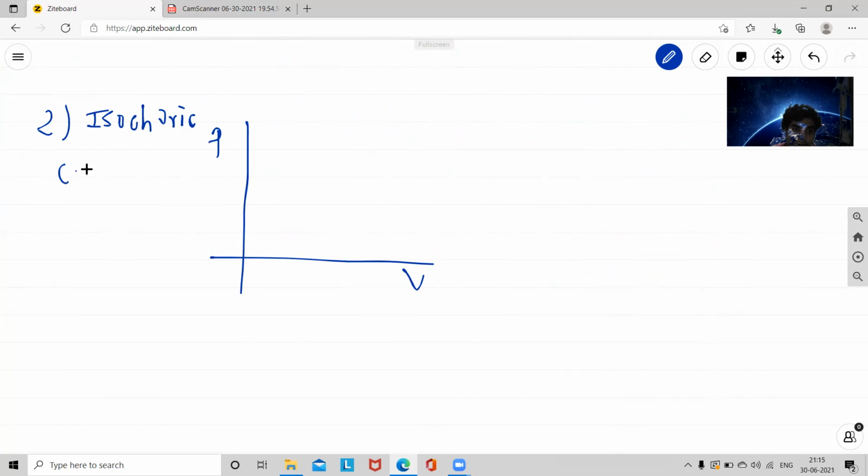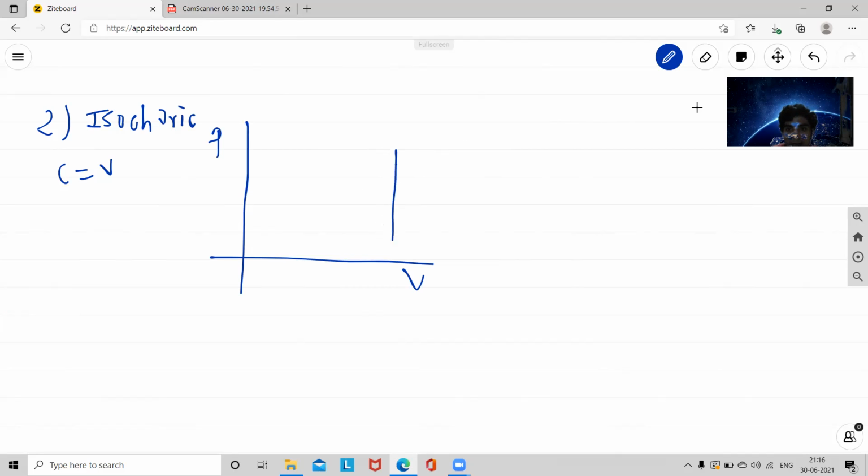Isochoric means a constant volume process, so this is the constant volume line. States may vary from state 1 to state 2 or state 2 to state 1, but the volume is fixed.